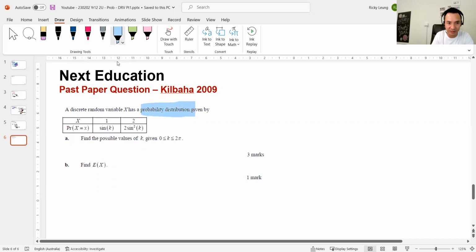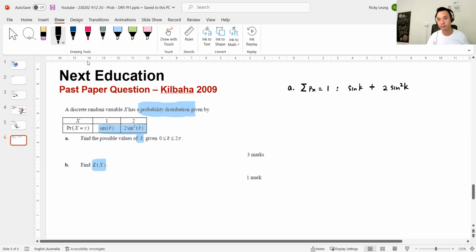Probability distribution. So once again, the total probability rule kicks in: the sum of these two probabilities equals 1. That's how I find k, and then the expected value. So classic, 3 marks for the first one. Part A. The sum of all probabilities equals 1, so in this case, sine k plus 2 sine squared k equals 1.